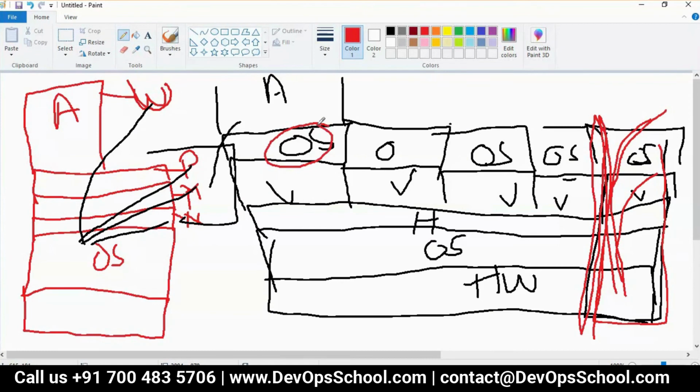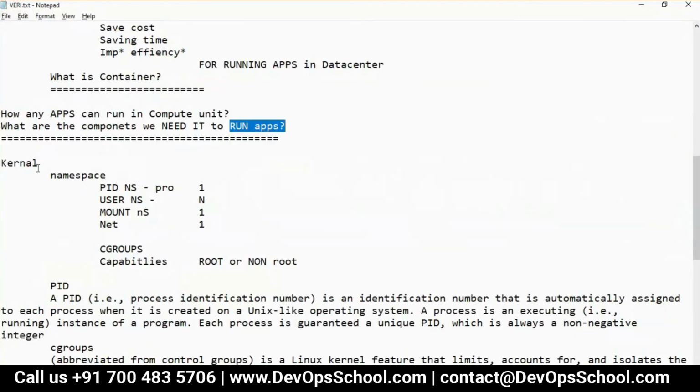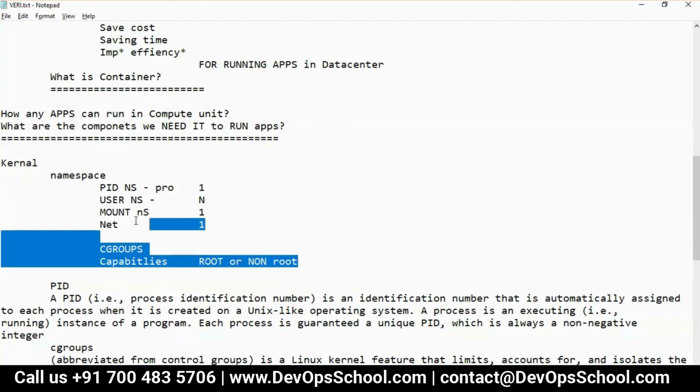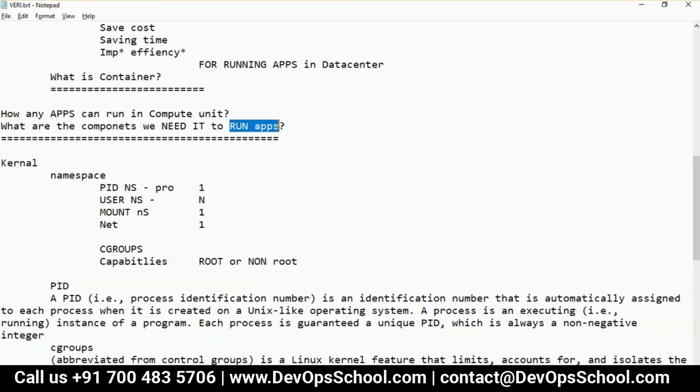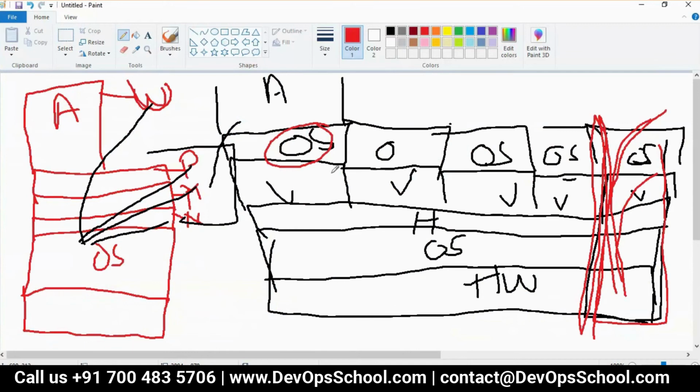Operating system has kernel. Kernel has namespace. Namespace has PID, user, mount, network, secrets, capabilities. And these are the things needed to run an app. So yes, the virtual model worked actually.